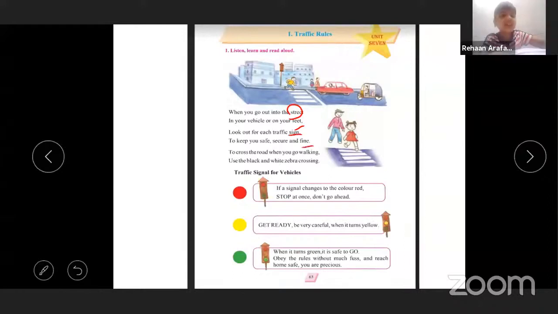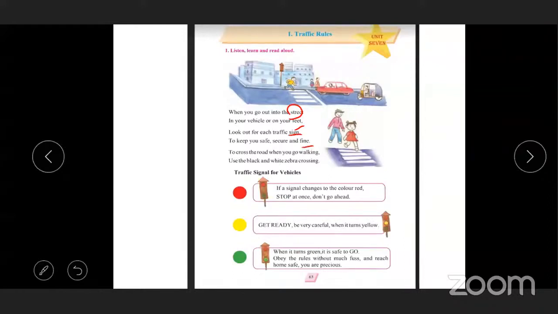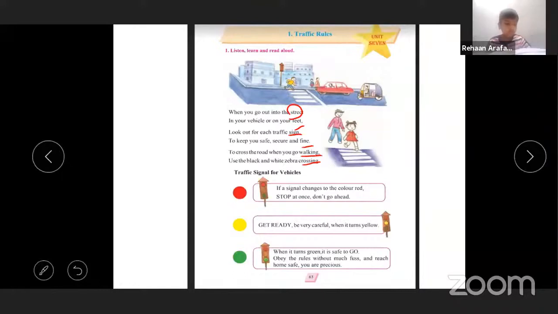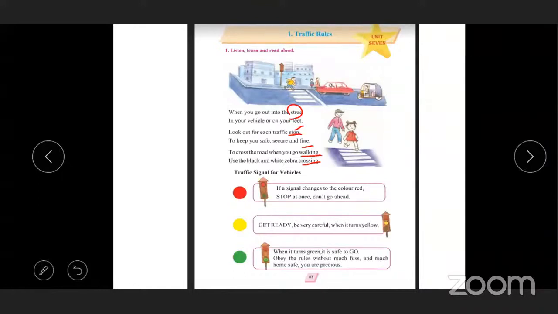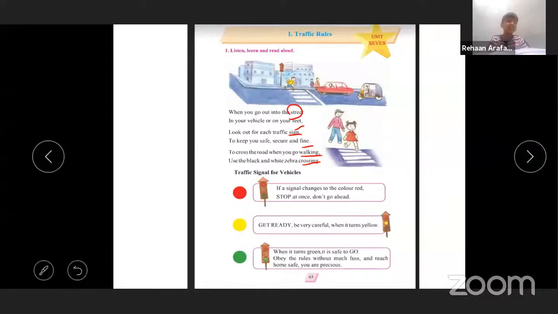To cross the road when you go walking, use the black and white zebra crossing. Rhyming words, walking and crossing. So these are all the rhyming words in this stanza: street, feet, sign, fine, walking, and crossing. Understood, everyone? Yes, teacher.